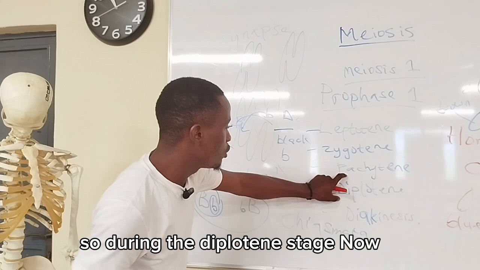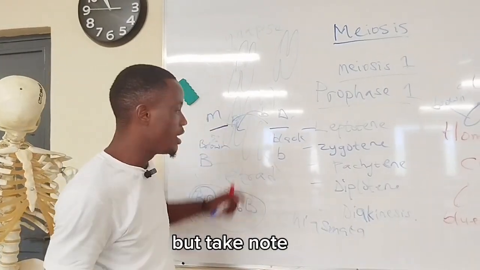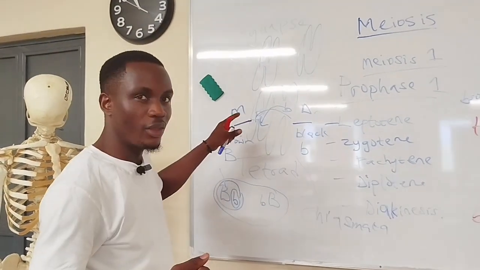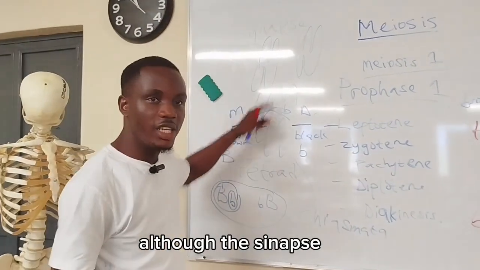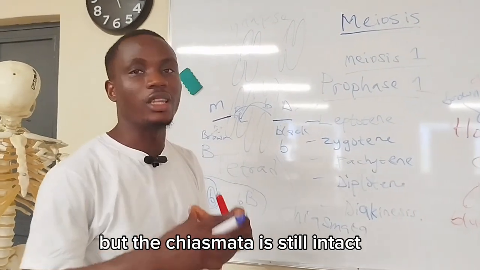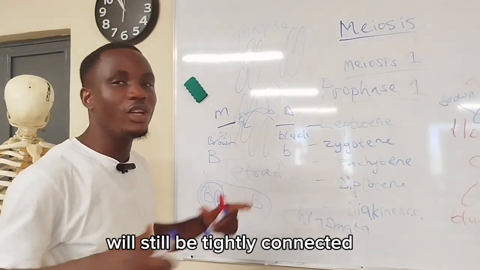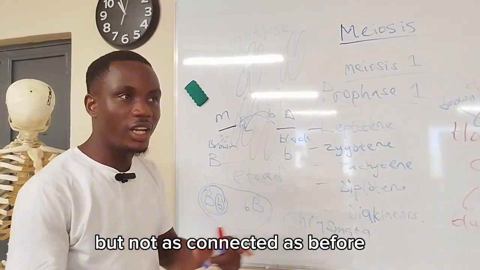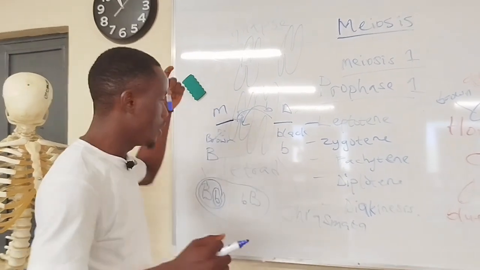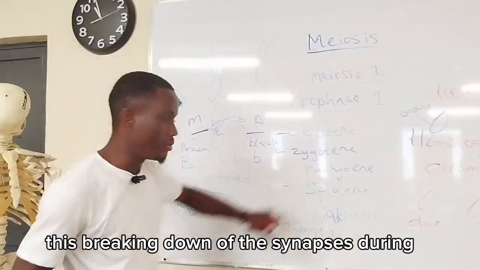So during the diplotene stage now, this synapse breaks down. But take note, the fact that I said synapse breakdown does not mean the homologous chromosome splits. Although the synapse which serves as a connection between the two breaks down, the chiasmata is still intact. As a result, the homologous chromosomes will still be tightly connected, but not as connected as before because of the synaptonemal complex that has been broken down. So that's what happens during the diplotene stage, that is this breaking down of the synapse.